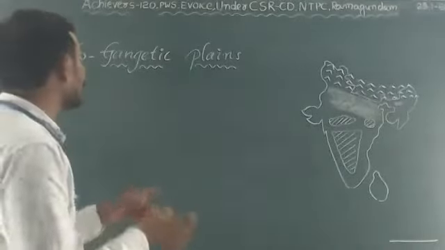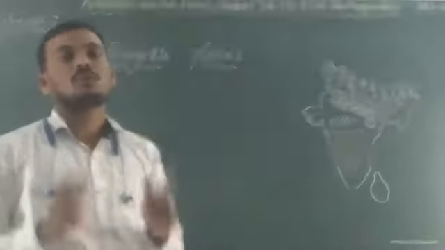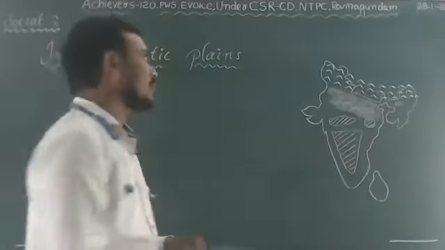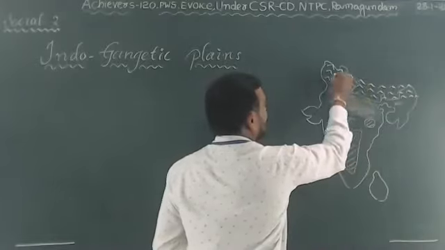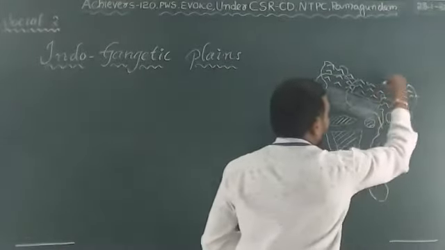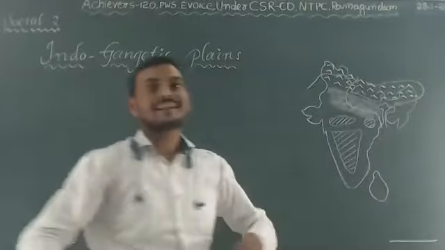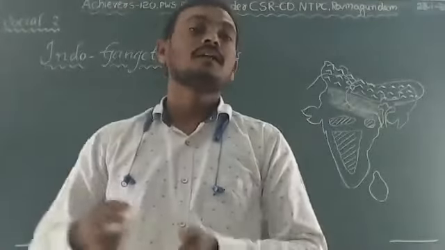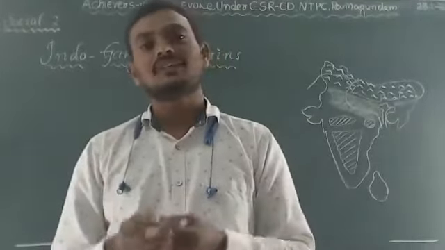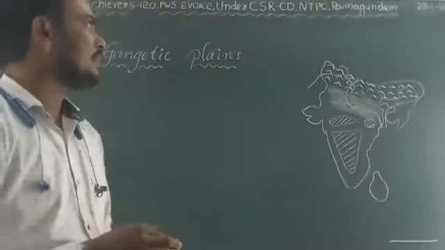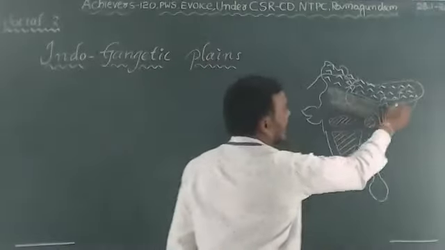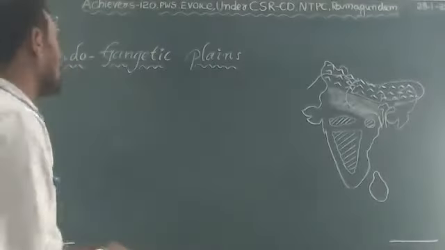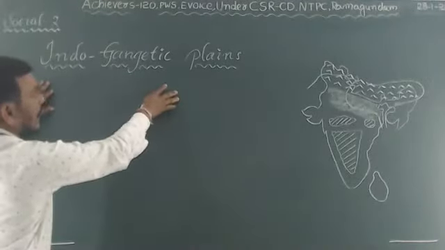First of all, in order to understand the Indo-Gangetic Plains, everyone should know about the Indus, Ganga, and Brahmaputra. What are they? River Indus, River Ganga, and River Brahmaputra are perennial rivers. What does perennial mean? Perennial means the rivers which flow continuously throughout the year by the melting of glaciers. Okay, let us move on. How were the Indo-Gangetic Plains formed?